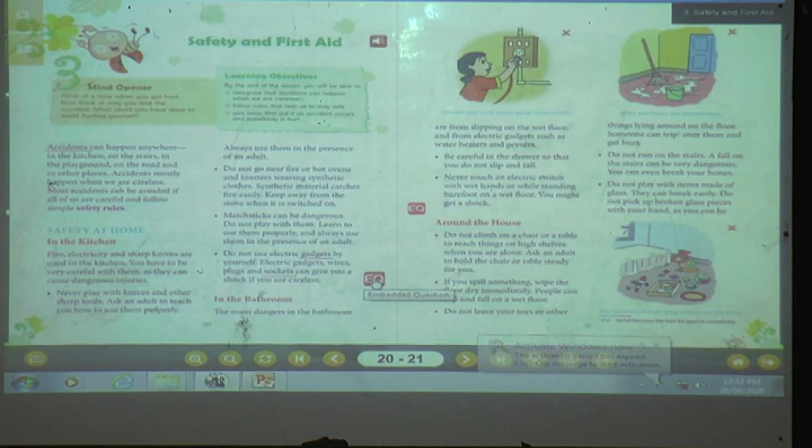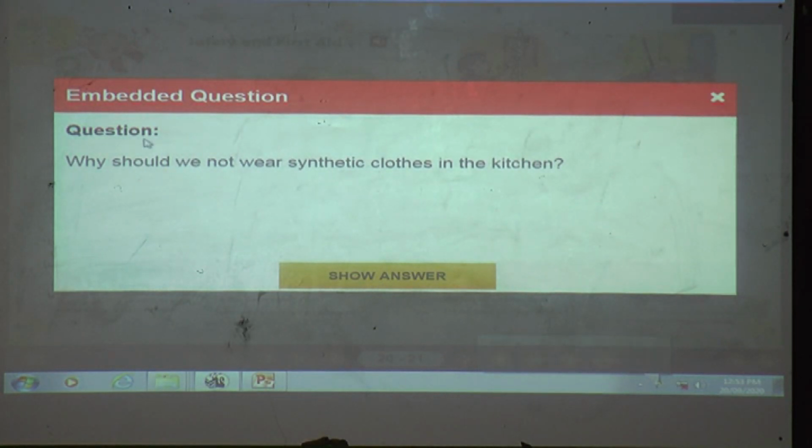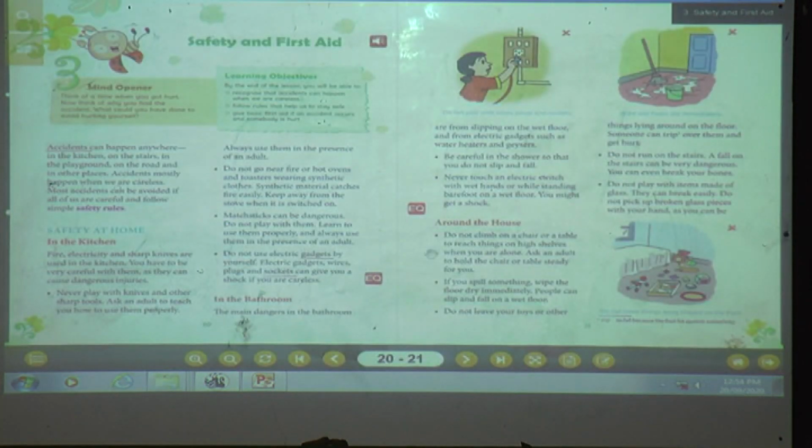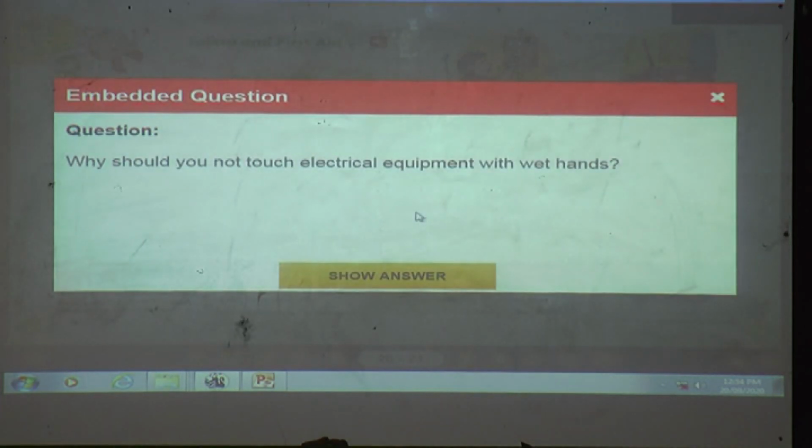We will see some questions. Now see, why should we not wear synthetic clothes in the kitchen? Yes, we learnt in the previous session, synthetic clothes catch fire immediately. We will see the answer. Synthetic clothes catch fire easily, hence we must not wear them and go near the fire in the kitchen. Okay, now we will move to the next question.